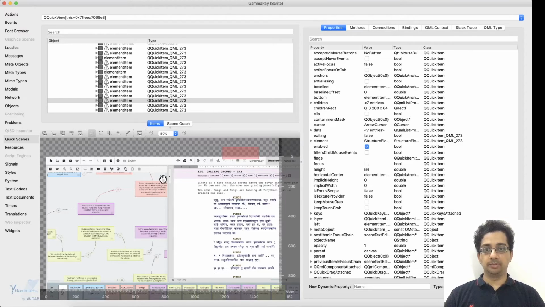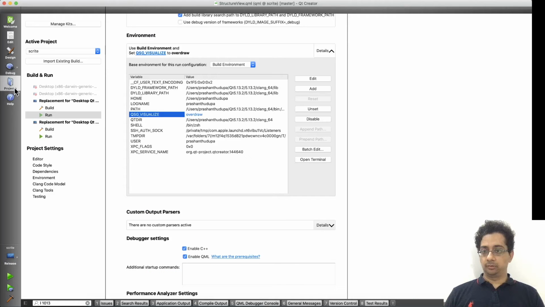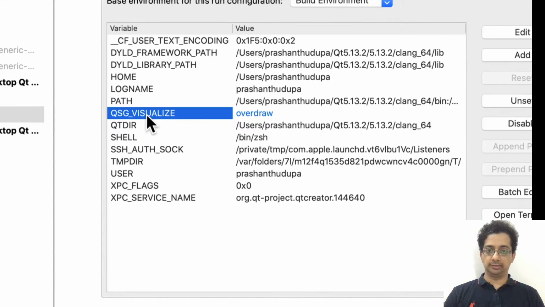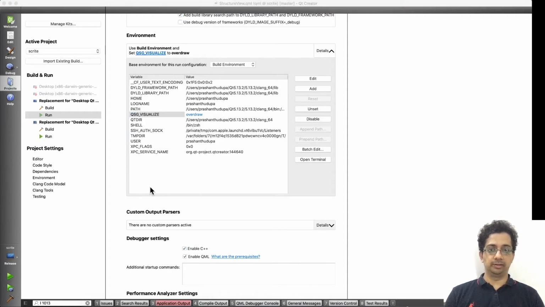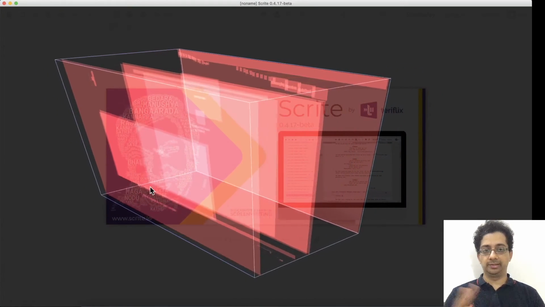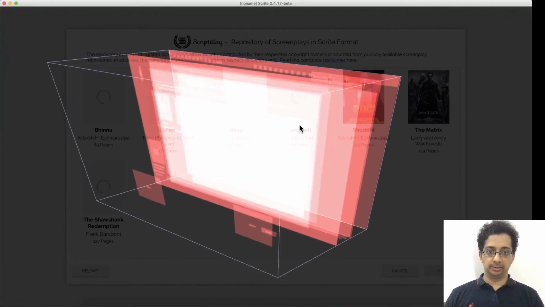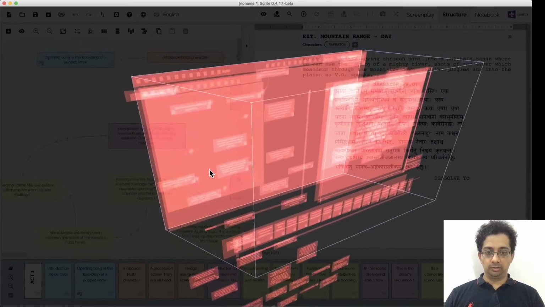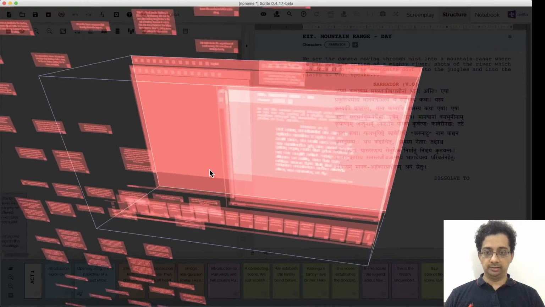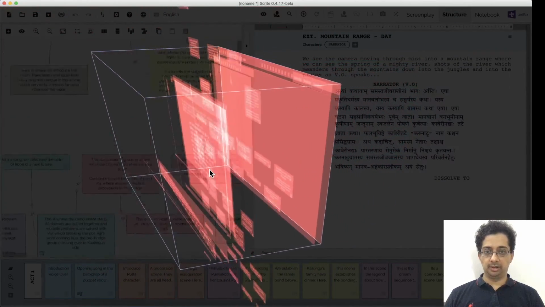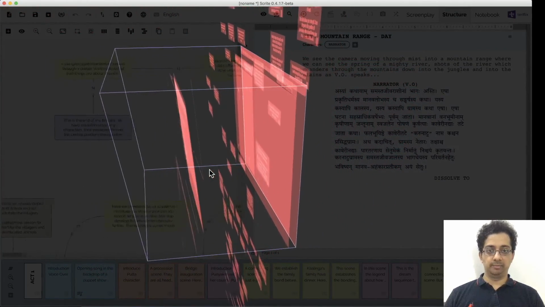Let's also see this problem by making use of the QSGVisualize environment variable. So I'm going to go to Qt Creator, go to projects and set the value of QSGVisualize environment variable to overdraw. I'm going to run the application from within Qt Creator. And now we will see this nice, cool overdraw visualization. Let me go ahead and open the screenplay. And you can notice here that all of the elements on the structure tab are always visible. This is really a bad idea.